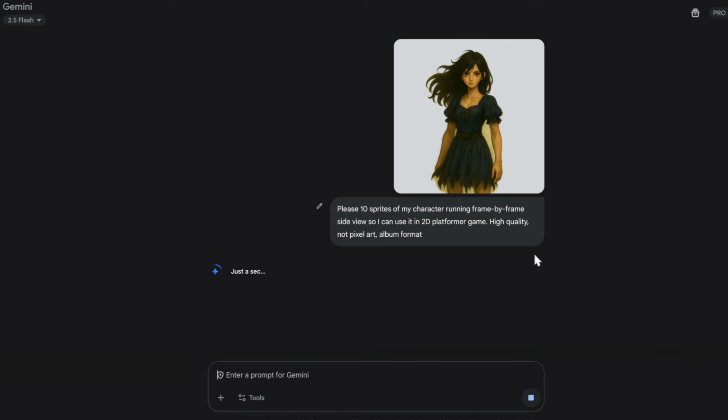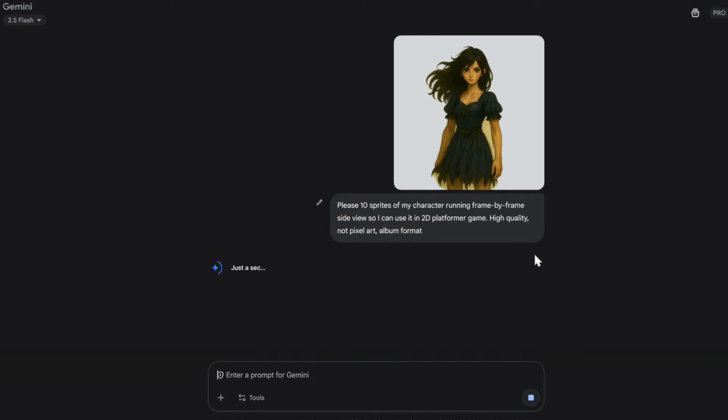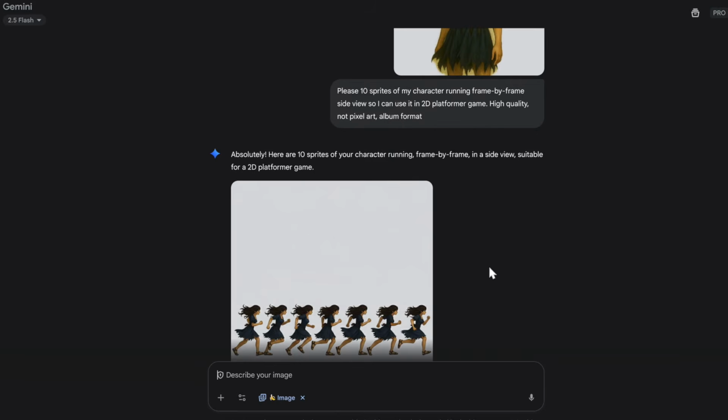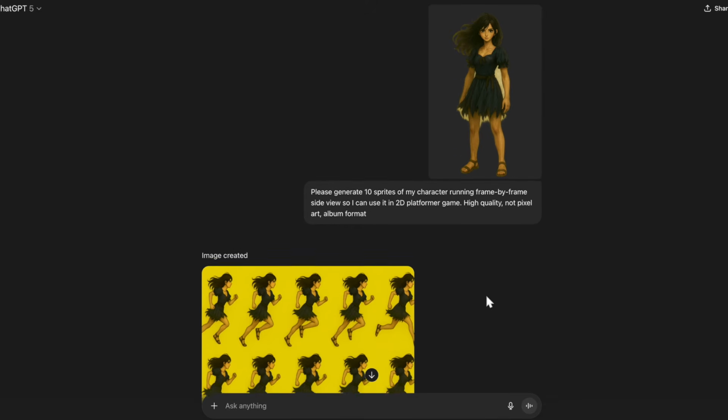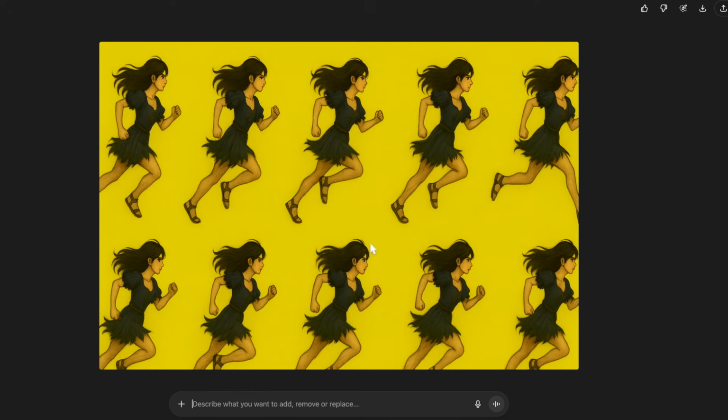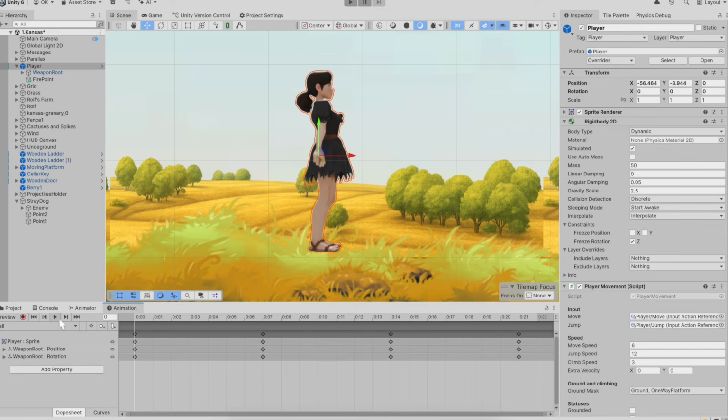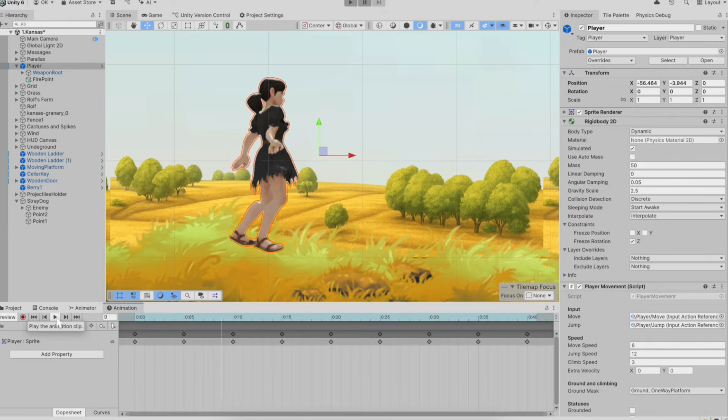None of the current AI image generators can do this. I mean, as of now, you can't just ask, "Okay, AI, please generate 10 sprites of my character running frame by frame." I needed a tool that could handle all the animation for the same image. Then, it hit me. I could use 3D tools here.